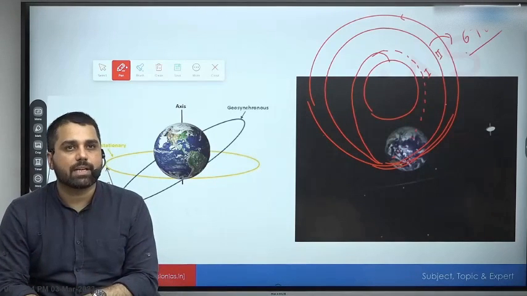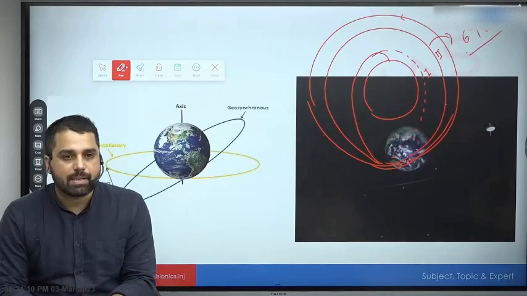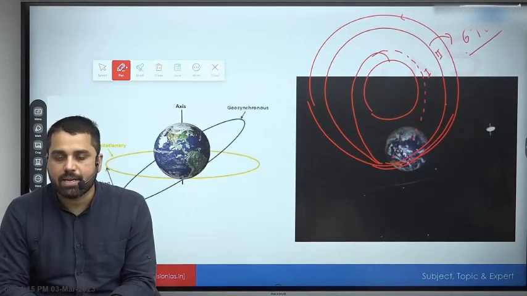There is a question that weather disturbance or heavy cloud cover, do they have any effect on signal transmission? Yes, they do have. So the weather disturbances, especially rainfall, snowfall, they do have disturbances on the signal transmission.